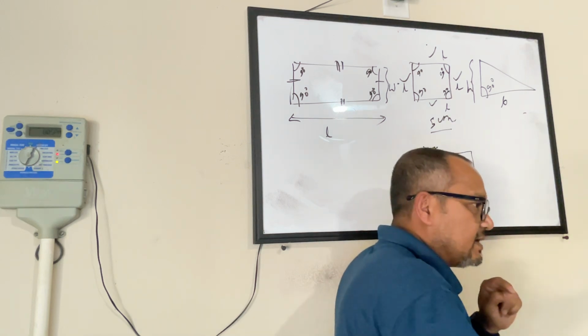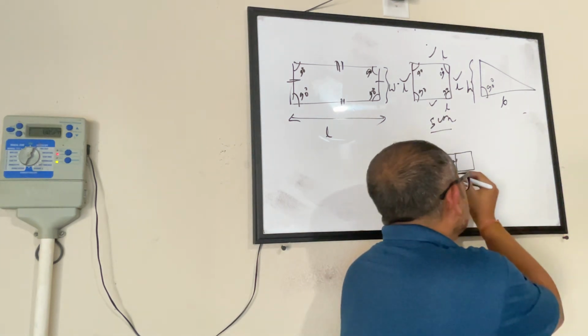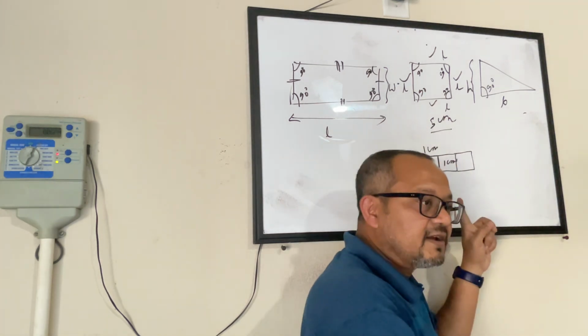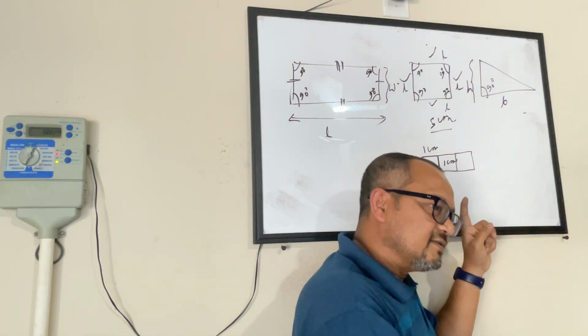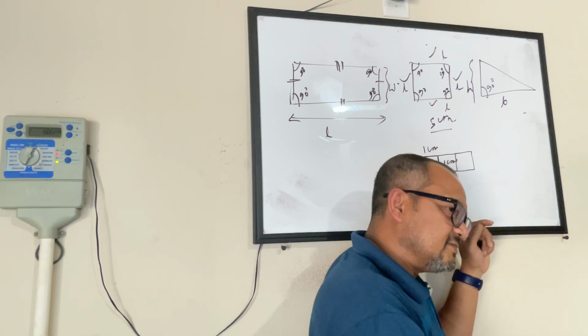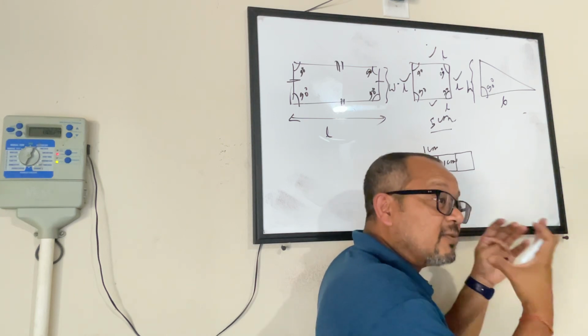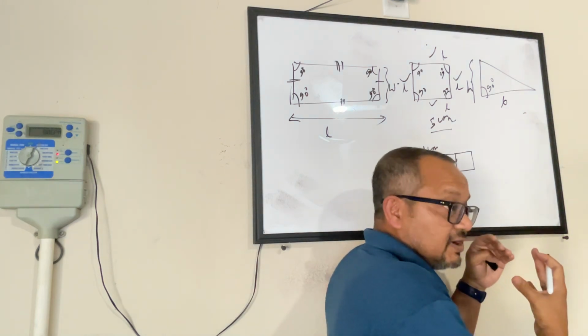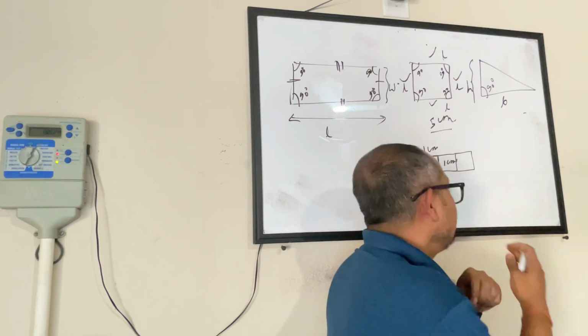Okay? Here, if I put one more square, how many do I have? This is where the whole formula is. So if you don't pay attention, you will not know.